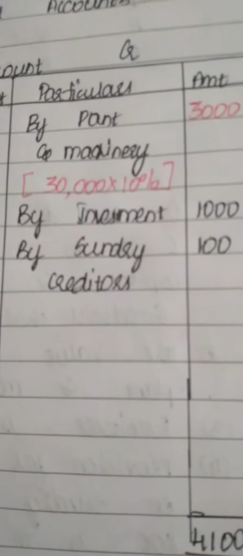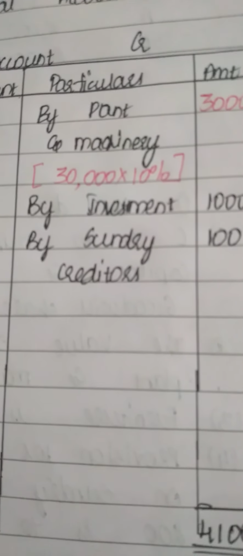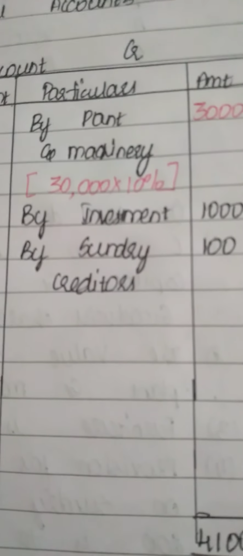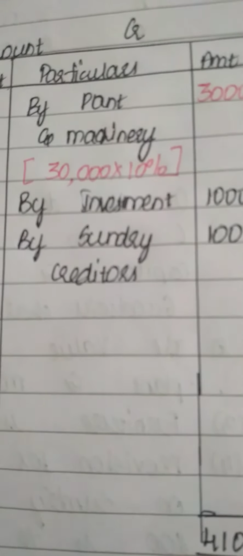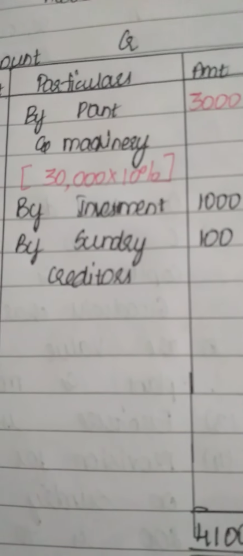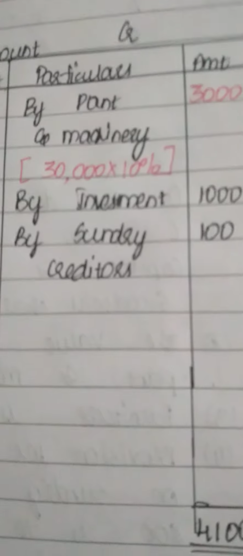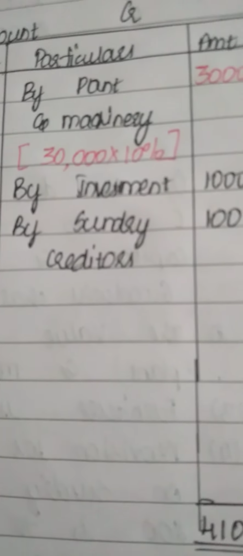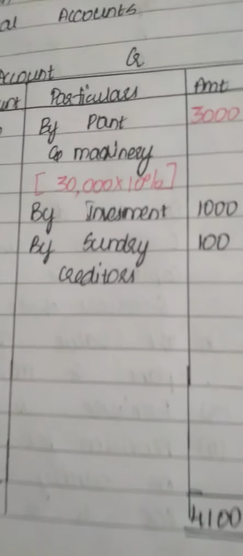Next adjustment, a creditor of 100 is not likely to claim his money and hence it is to be written off. Partners need not pay the 100 rupees to the creditors, so that is also a gain for them. So it comes in the credit side, by sundry creditors 100.